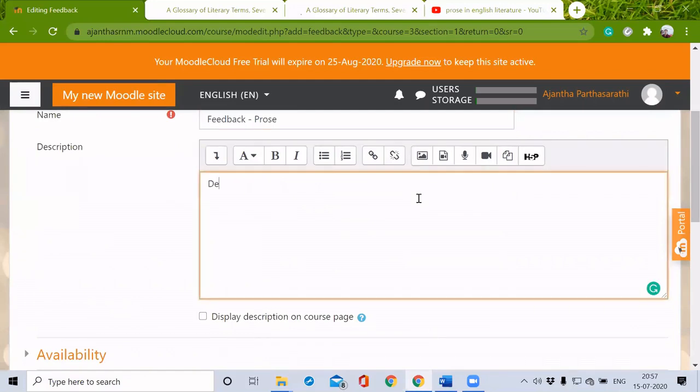Dear students, share your feedback for the topic rows.